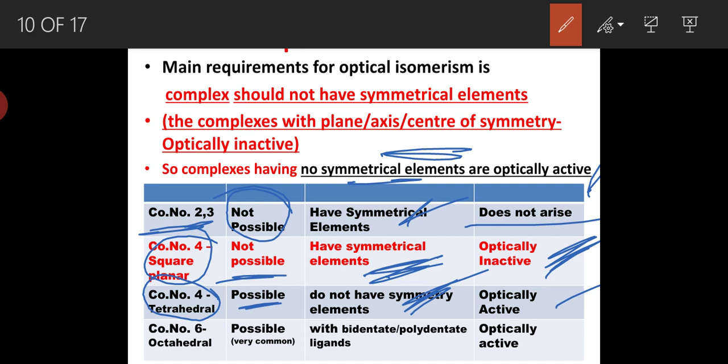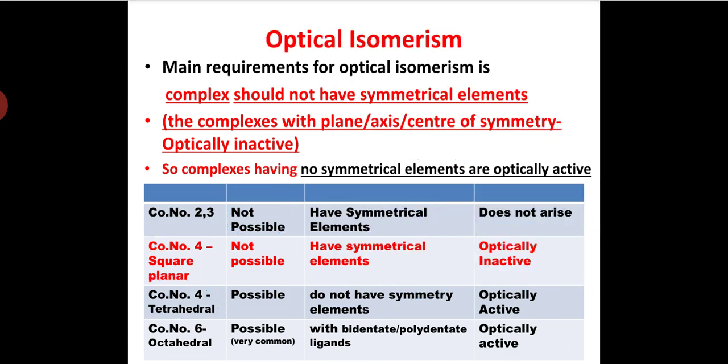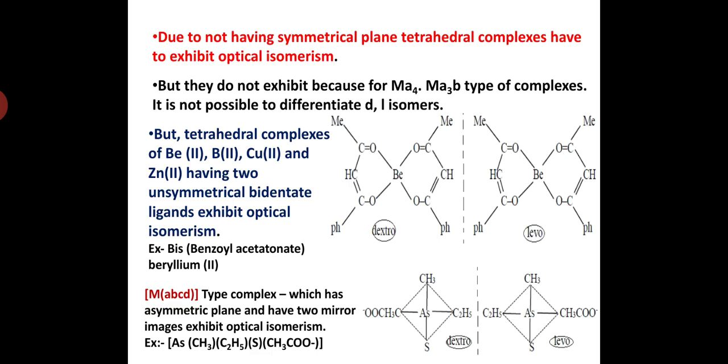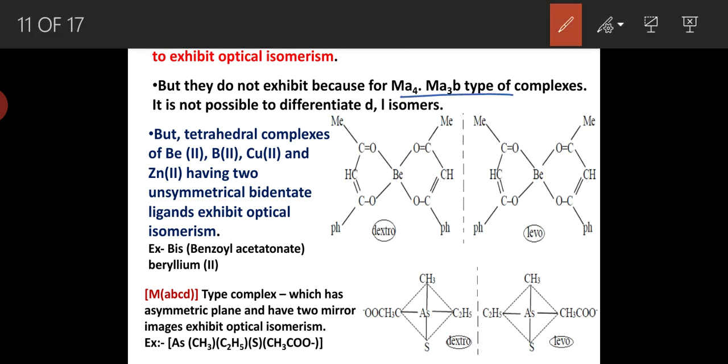And coordination number 6 octahedral complexes also exhibit optical isomerism because these generally have bidentate or polydentate ligands and are optically active. Due to not having a symmetrical plane, tetrahedral complexes should exhibit optical isomerism, but they do not, because for MA4 and MA3B type complexes, it is not possible to differentiate dextro and levo isomers.